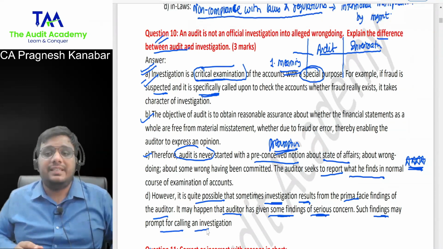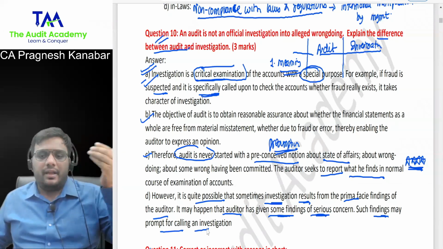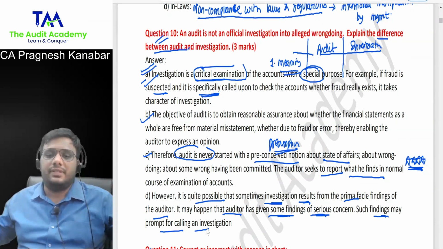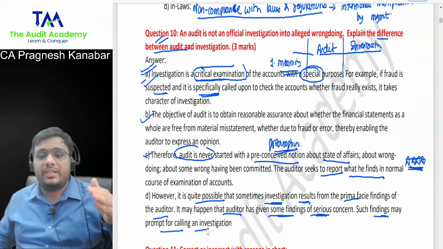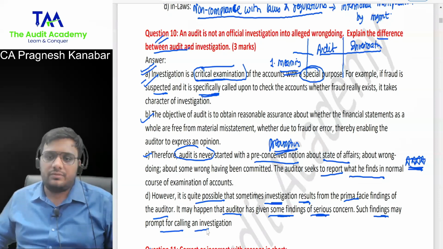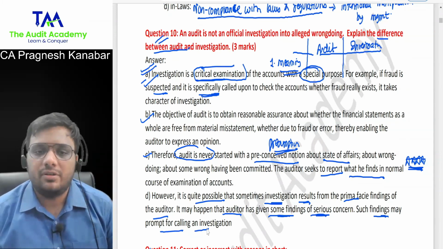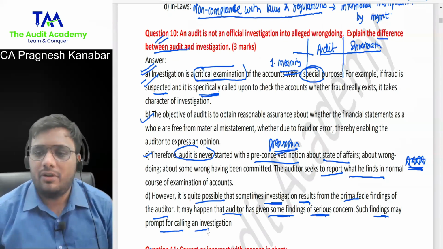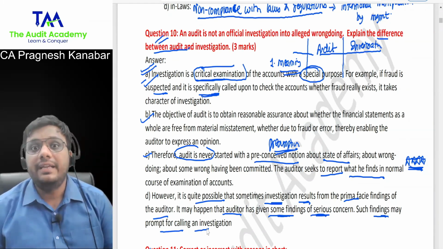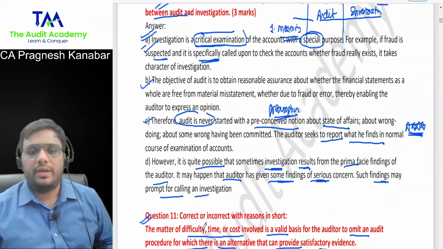So let me be very clear. First, you will explain the difference in their meaning and objective. In that, you know already the definition of audit and objective, so you will write that. For investigation, you will say critical examination, specific purpose. Then the main difference is that audit never starts with a preconceived notion. The auditor always goes based upon some evidence and the possibilities. Whereas investigation can start with a preconceived notion. That is the major difference. And obviously, you can talk about the legal powers also. The auditor does not have the powers of investigation, the powers of search and so on, whereas an investigator can be given wide legal powers to conduct his investigation. You can add some points also if you want to, don't worry about it.